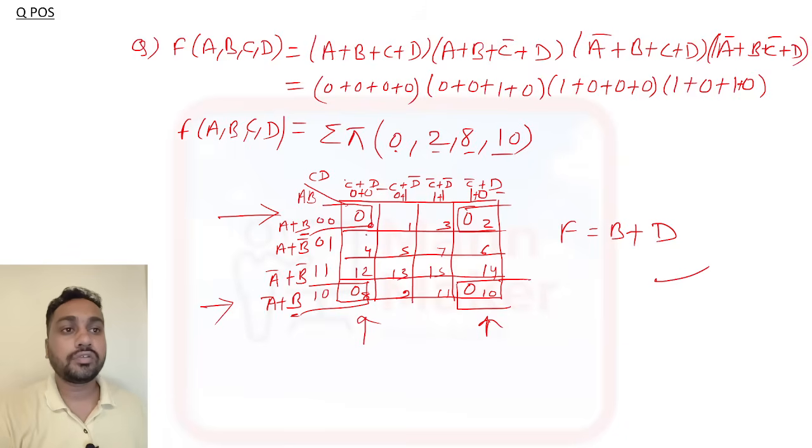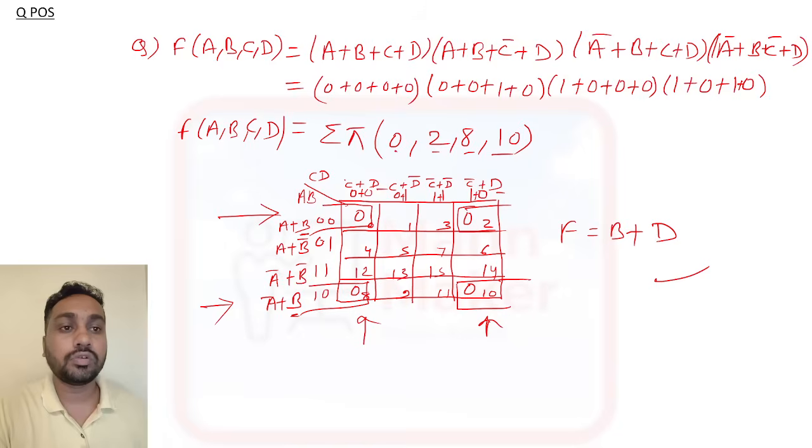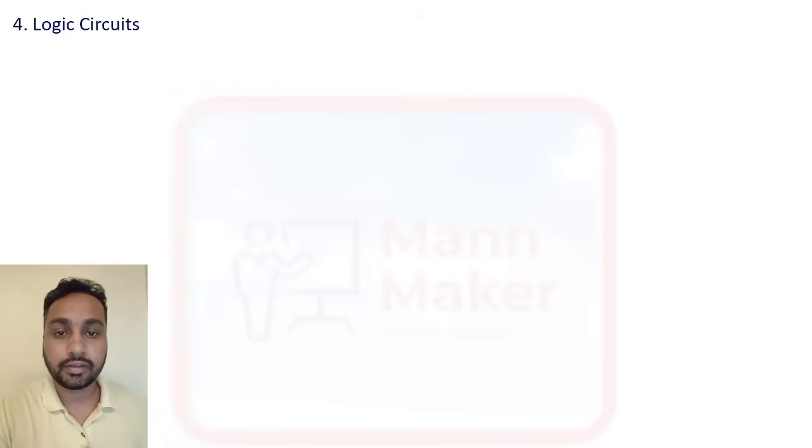Okay, don't be confused in this bar and all. In SOP you need to put 1, and in POS you need to put 0. Okay, in SOP bar means 0, and in POS bar means 1. Okay, that thing you need to remember only. And here in SOP you need to go for dot, and in POS you need to go for plus. Okay, this is the K-map, means simplification technique. Here the simplification technique will be complete.